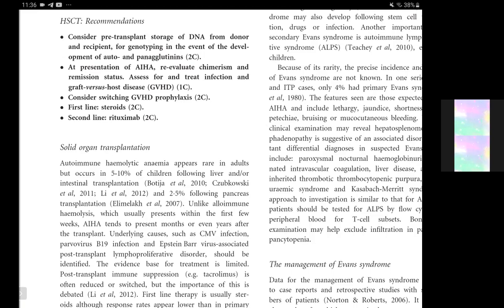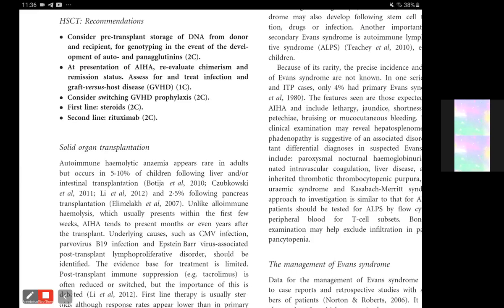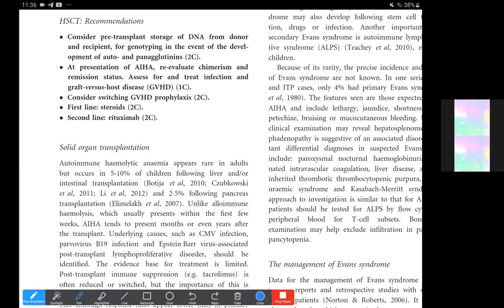Now, we can consider pre-transplant storage of DNA from donor and recipient for genotyping in the event of developing auto and pan agglutinations. And at the presentation of autoimmune hemolytic anemia, we need to reevaluate the chimerism and remission status, and assess for and treat infections and graft versus host disease. So these are the primary steps that we would take.